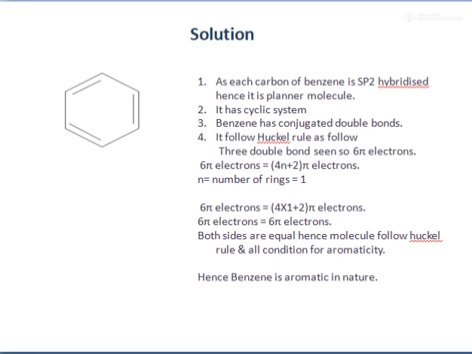So according to Huckel's formula, 4n plus 2 pi electrons, where n is equal to the number of rings present. So in case of benzene, the value of n is equal to 1. So we put this 1 in 4n plus 2 pi electrons. So we get 6 pi electrons. As we see there are 3 double bonds, so 6 pi electrons, and according to Huckel we get 6 pi electrons. So both sides are equal, hence the molecule follows Huckel's rule. Hence benzene is aromatic in nature.